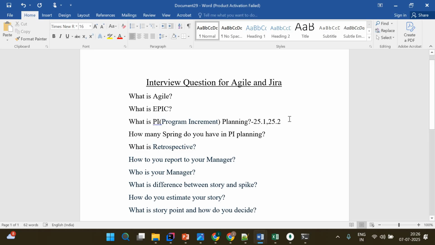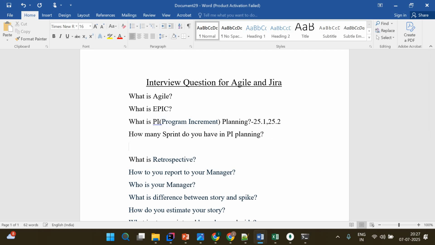PI planning is quarterly. A sprint is for 2 weeks, that means 15 days, right? So in 15 days, what happens? We have a total of 5 sprints, right? So how many sprints should we have? We should have 5 sprints in 1 PI. After that, what should happen? 1 week we have for innovation.